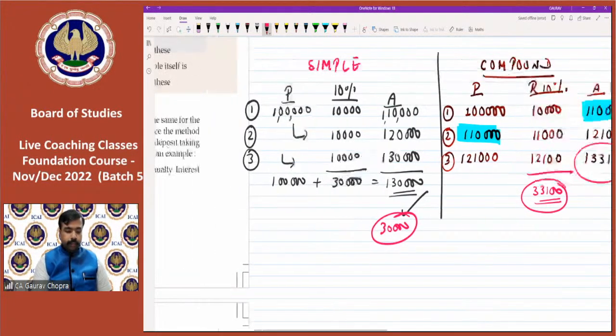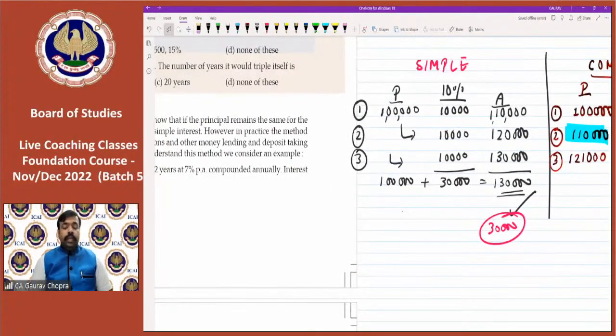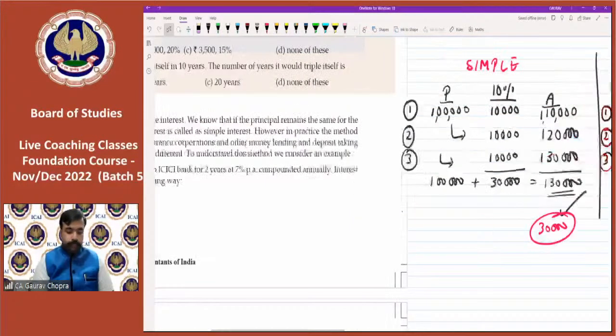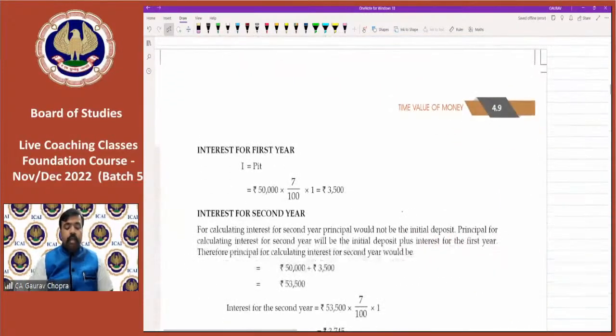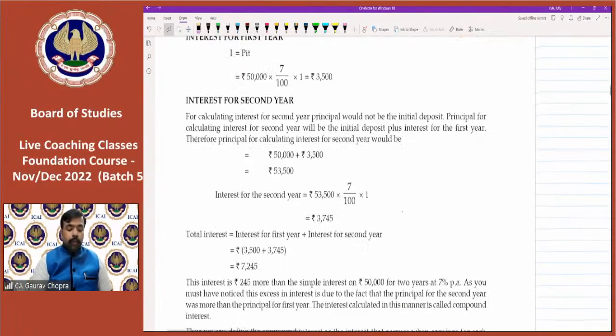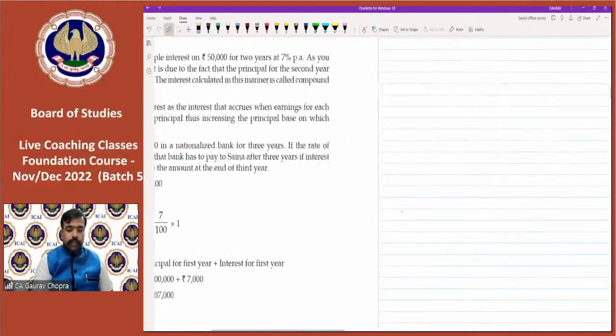All right. So in practical life, normally what happens? Compound interest is followed by banks. Okay. So now let us discuss the formula for how to calculate compound interest. So let's start with the formula.